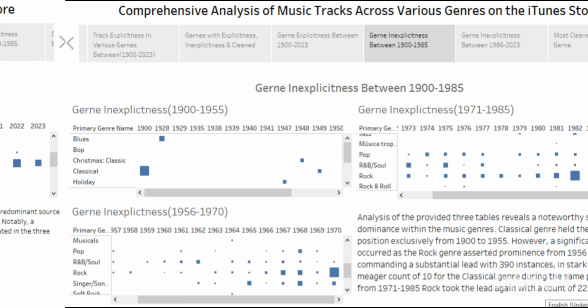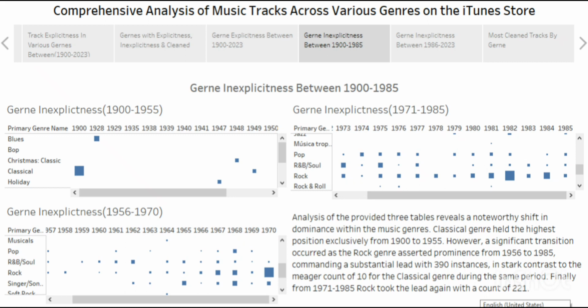Okay, we're seeing inexplicitness. There's not much here. From 1900 to 1955, classical had the most non-explicit music. That's what most people go for because we don't love explicit tracks. From 1956 to 1970, it was rock.